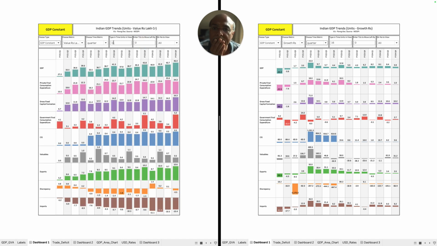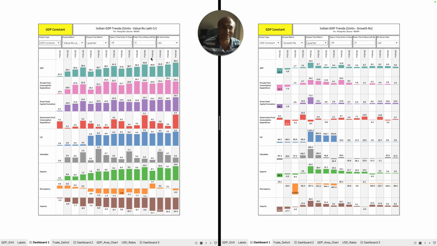See? This is a very significant change I see, and I don't know why it is like this. Why does the GDP have to go down and then come up, go down and then come up? I'm not very sure why in the first quarter our growth will always be less. But probably you will have the answer.